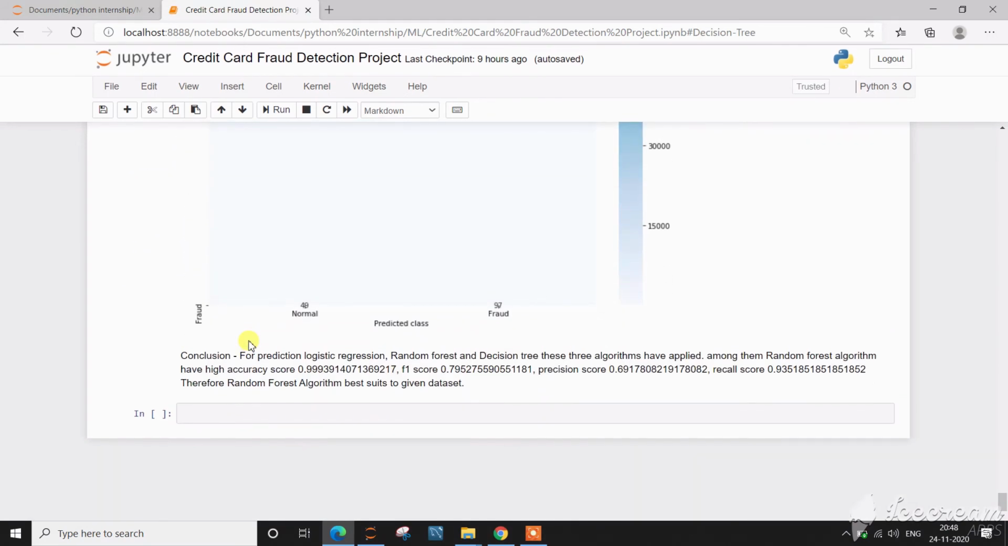After that, I come to the conclusion that for prediction I have used 3 models. Among the 3 models, the random forest algorithm has the highest accuracy score, and also F1 score, precision score and recall score. Therefore, the random forest algorithm best suits the given dataset.